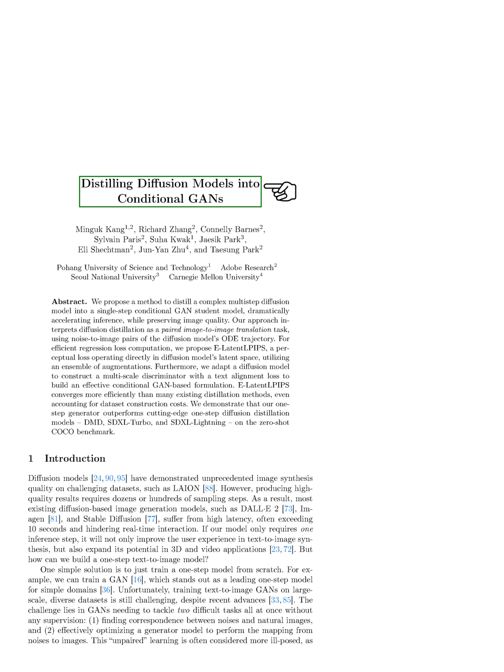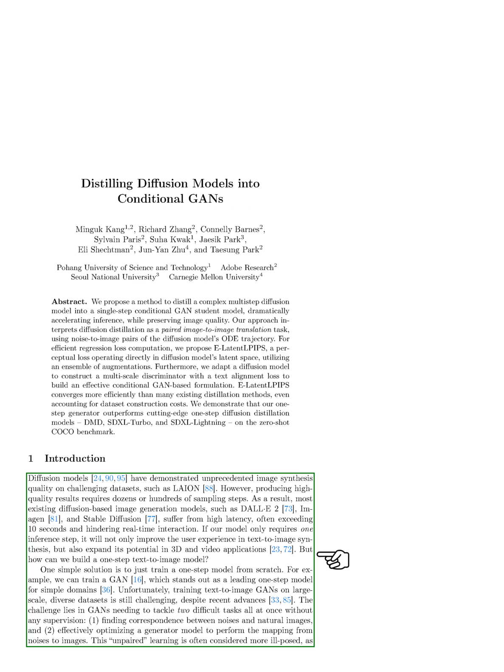Section: Introduction. In this section, we explore diffusion models and their challenges in image synthesis, especially in achieving high-quality results on datasets like LAION. These models often require many sampling steps, leading to high latency in generating images, which hinders real-time interaction. To address this issue, we aim to develop a one-step text-to-image model that can enhance user experience and broaden its applications in 3D and video contexts.